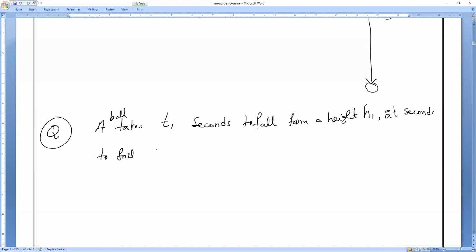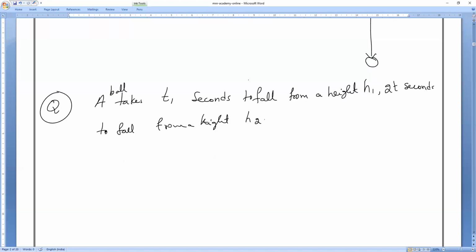So for height h1, it takes t seconds, and for height h2, it takes 2t seconds. Then find the ratio of h1 and h2.